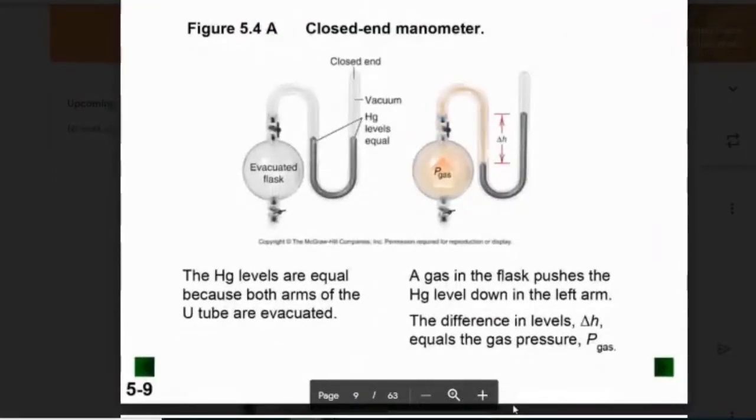And these are manometers, and they do kind of the same thing. In this case, it's called the closed end manometer, which means the end where it says closed is sealed up. In the beginning, we have an evacuated flask, which means there's no air inside of it. Then we put gas in the second part, and we can see how the mercury changes. The delta H is the difference in height. Delta means change, and H means height. We can use that to figure out the pressure due to that gas.